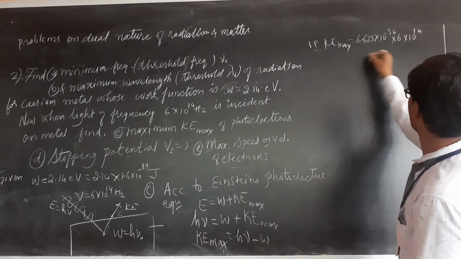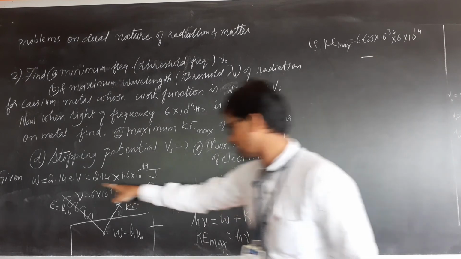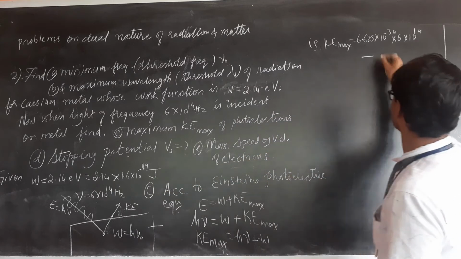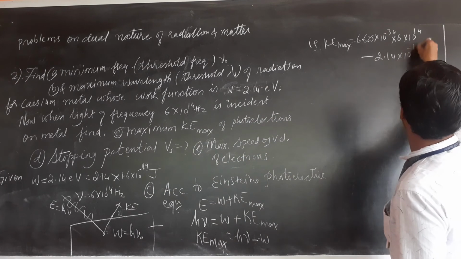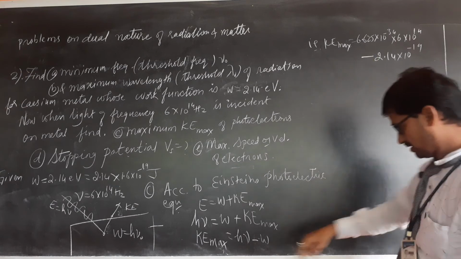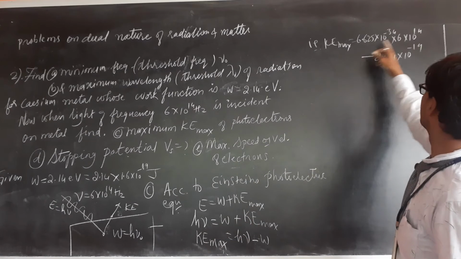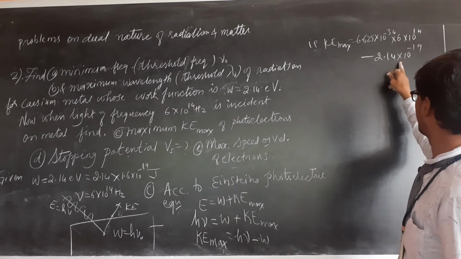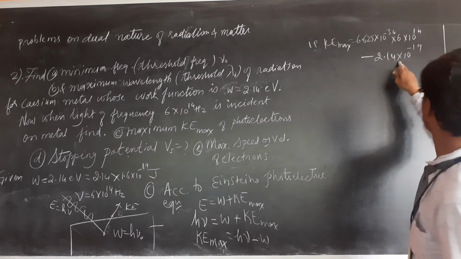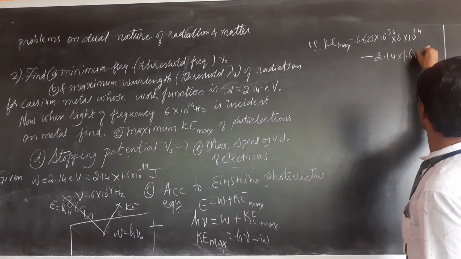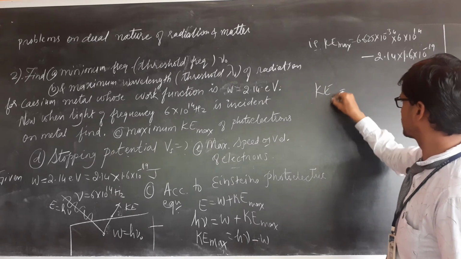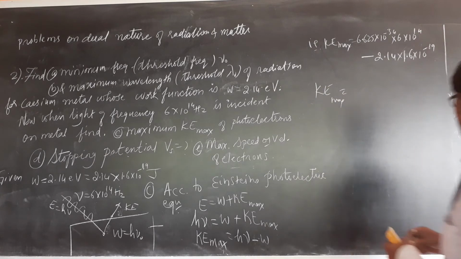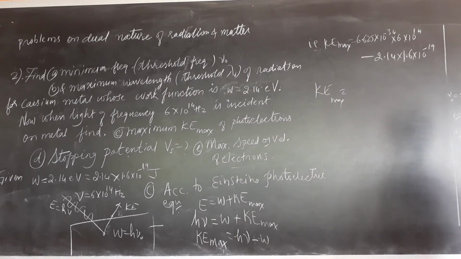Minus, what is the work function in joule? 2.14 into 1.6 into 10 raised to minus 19. Remember, this is in joule. This should also be in joule only. If you simplify this, K max will be equal to how much? I have to calculate.